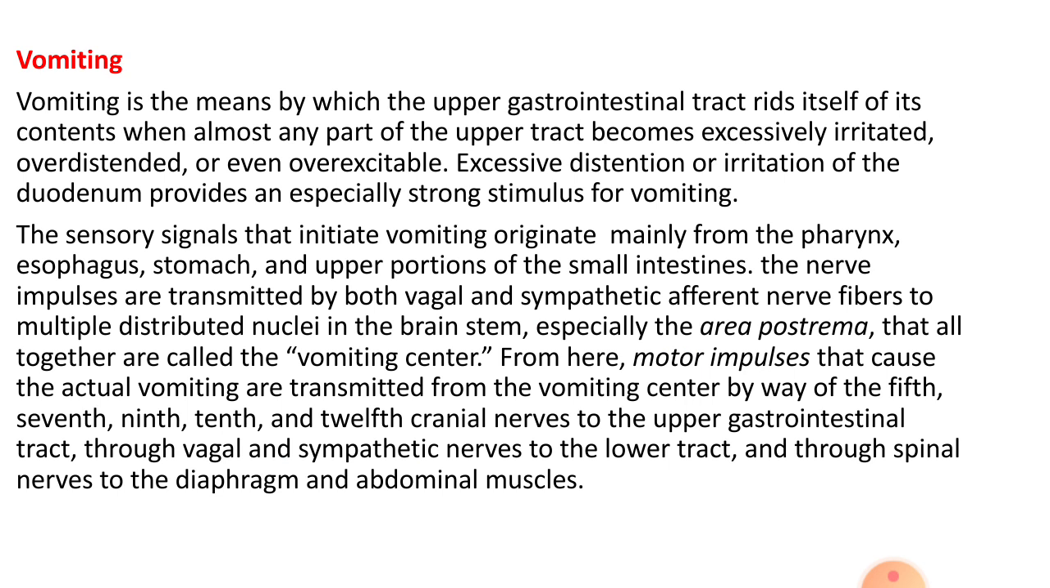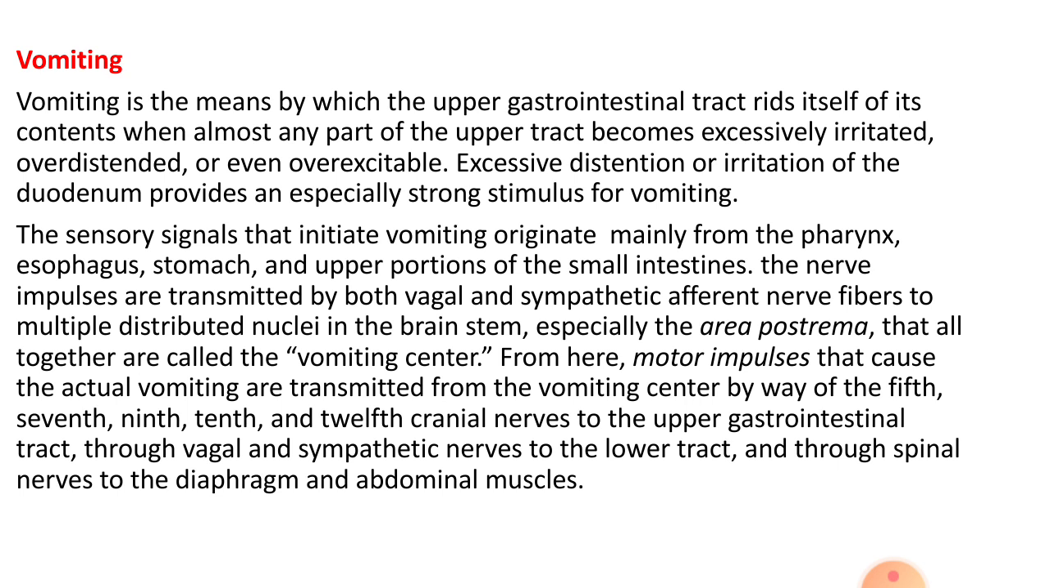The sensory signals from the upper gastrointestinal tract, from the pharynx, esophagus, stomach, and the upper intestine in the duodenum, are sent through the sympathetic and vagal nerves and ascend up to an area in the brainstem. Multiple nuclei in the brainstem are called the vomiting center, and the motor impulses come down through many nerves.